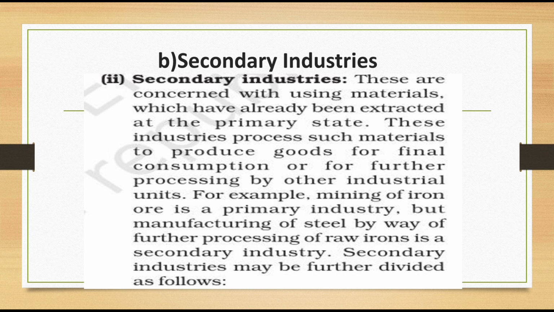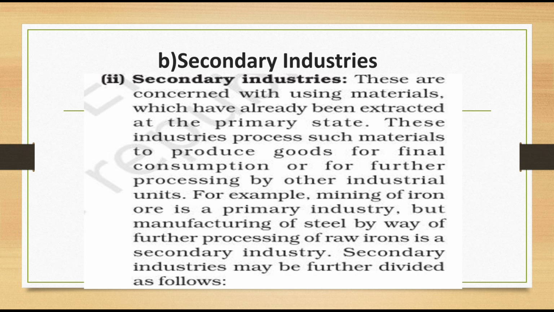These industries process such materials to produce goods for final consumption or for further processing by other industrial units. Example, mining of iron ore is a primary industry, but manufacturing of steel by way of further processing of raw iron is a secondary industry. Secondary industries may be further divided as follows.